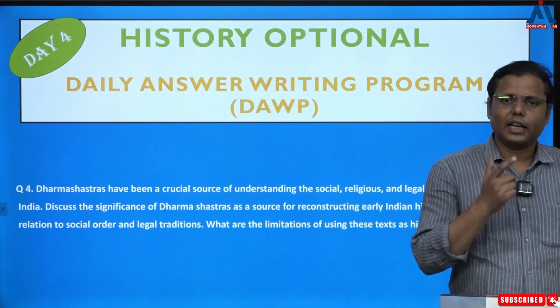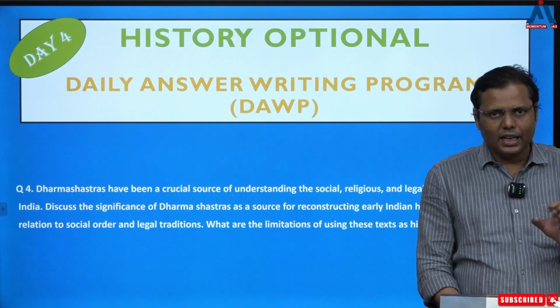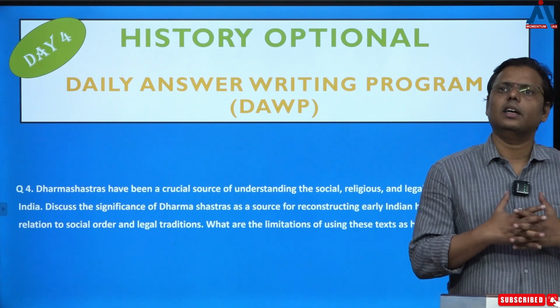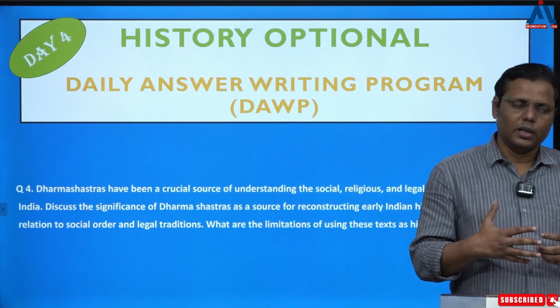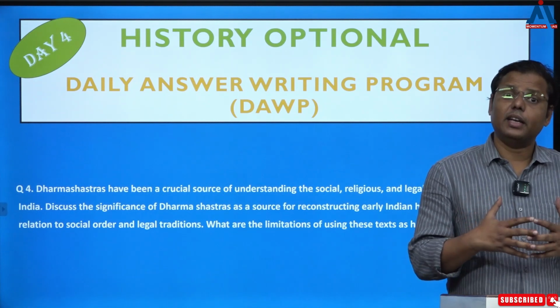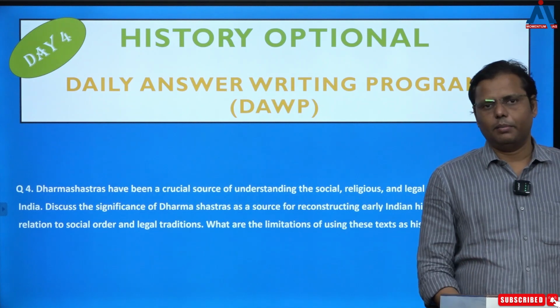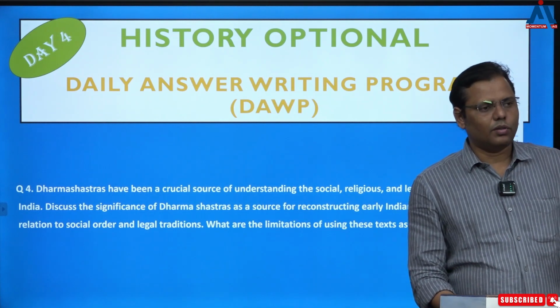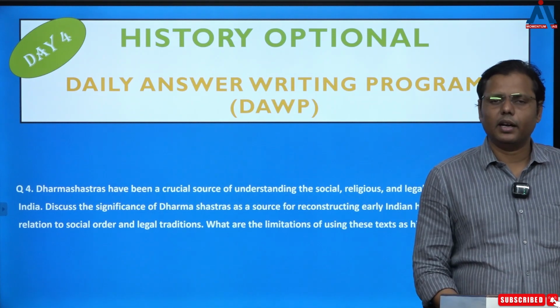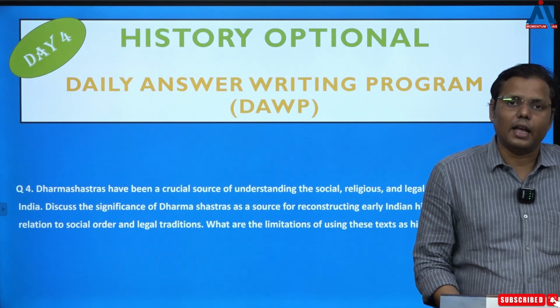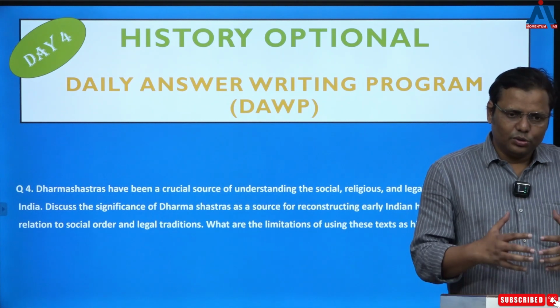Then another important problem is the regional variation. The way I was telling you, there were so many smritis composed and compiled in different time periods and in different regions, and differences in the legal system can be noticed. This is the reason that in the early medieval period, two common legal systems developed. These are known as Dayabhag and Mitakshara.